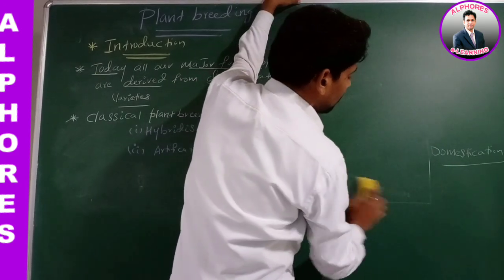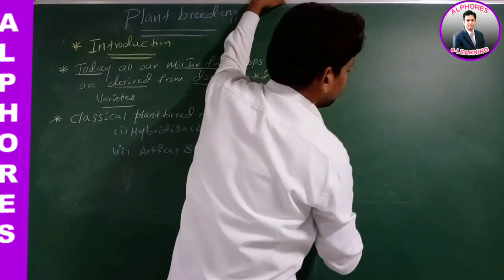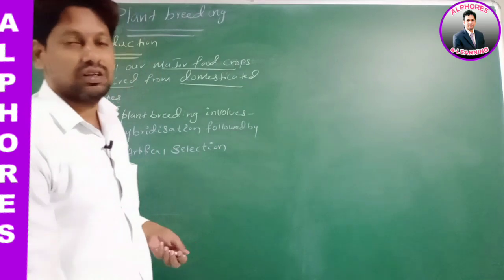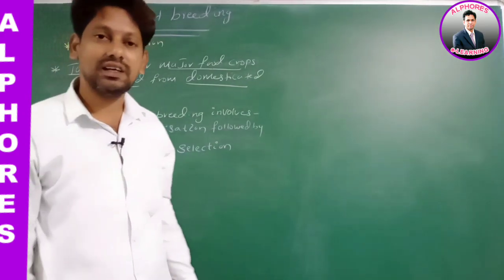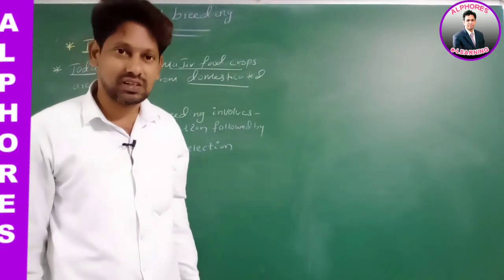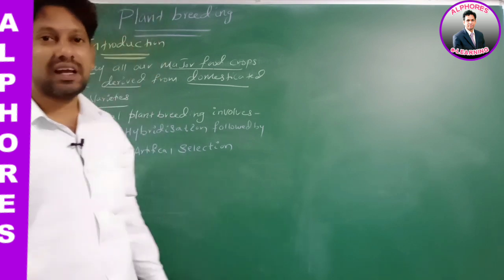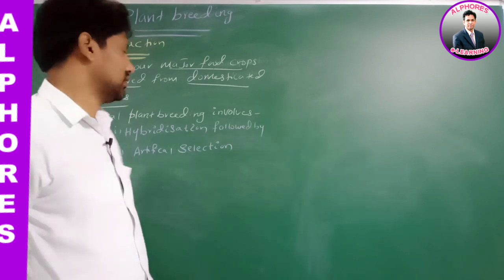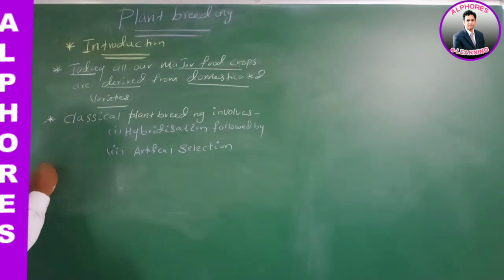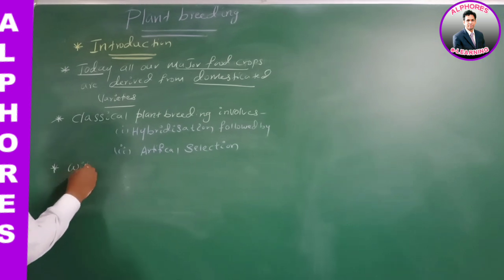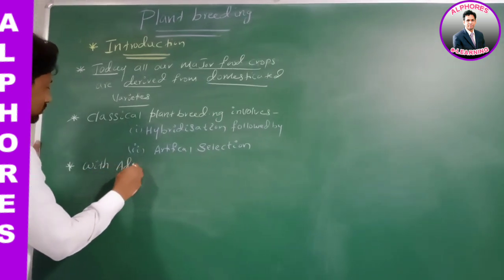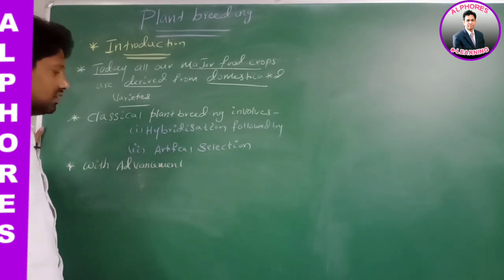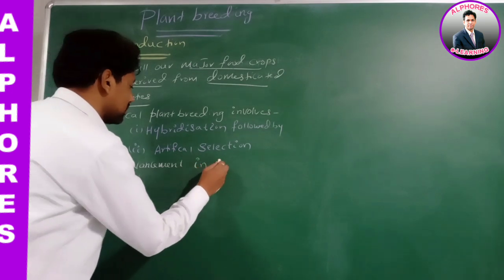With advancement in genetics, molecular biology and tissue culture, at present plant breeding is carried out by using molecular genetic tools. With advancement in what?